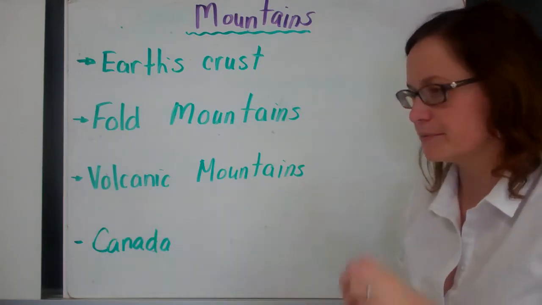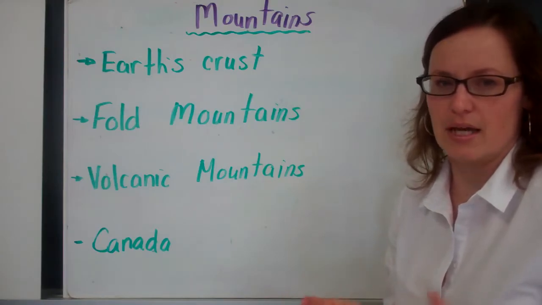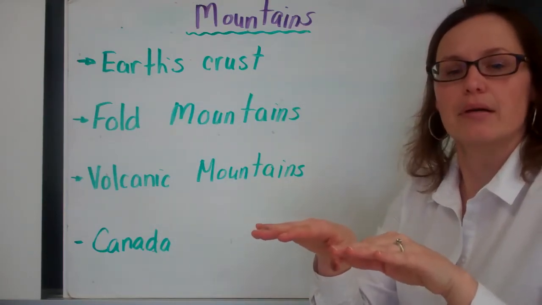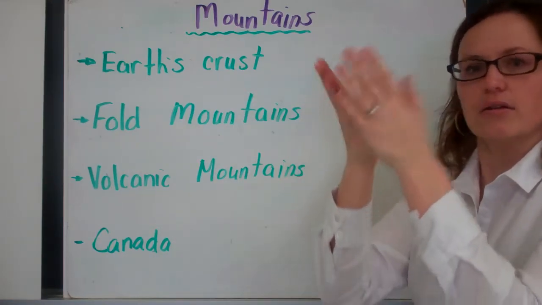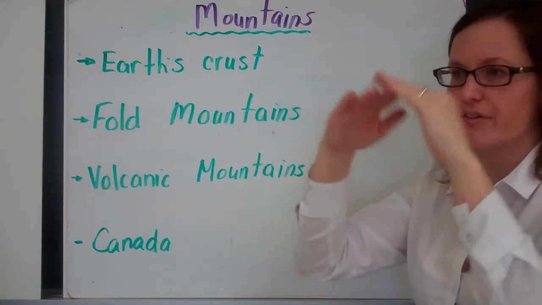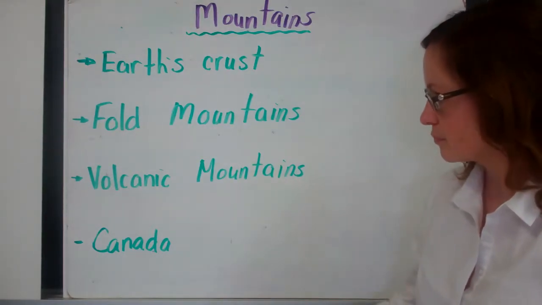A volcanic mountain is created when liquid or liquid-like substance from below the Earth's surface escapes through a gap in plates. And as the liquid comes up, as it hits the atmosphere, it cools and it falls, and it creates layering, and you have a volcanic mountain.